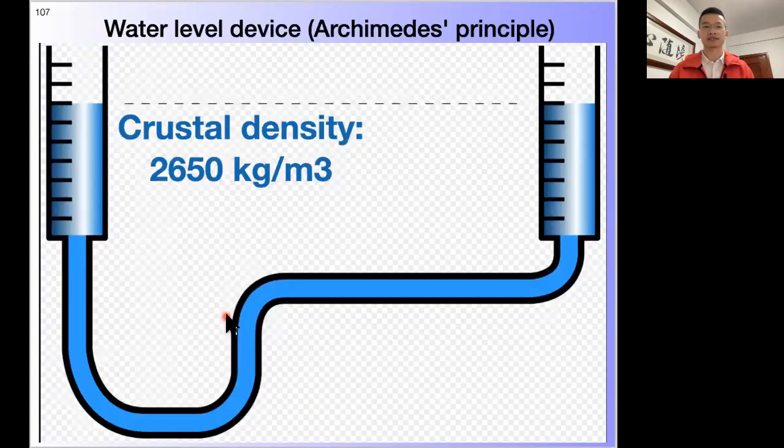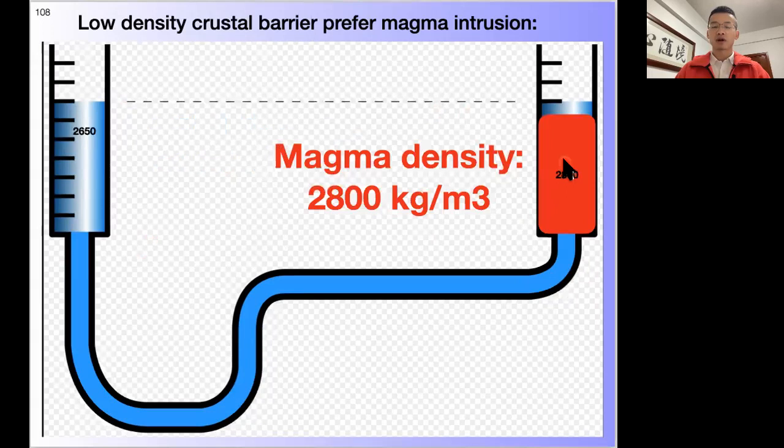The physics is very simple, just a water level device. If both sides have the same density, say crustal density, and the pressure is the same at the bottom, then they should reach the same level. However, for a little bit denser magma, given the pressure provided on the left, the magma won't reach the surface because it's denser.